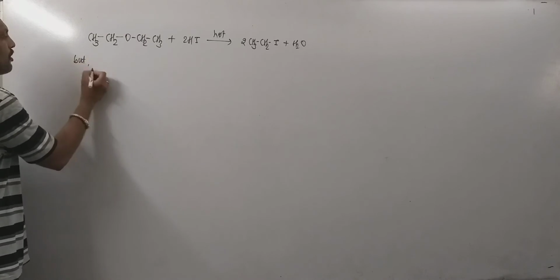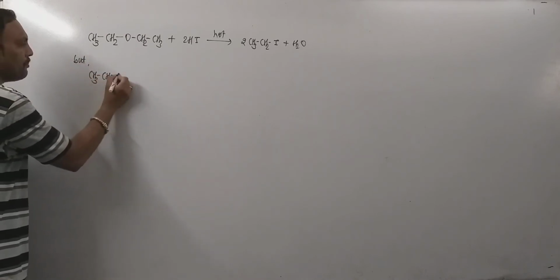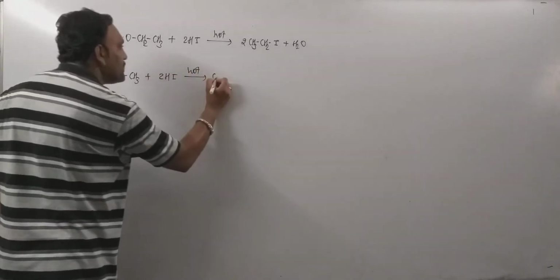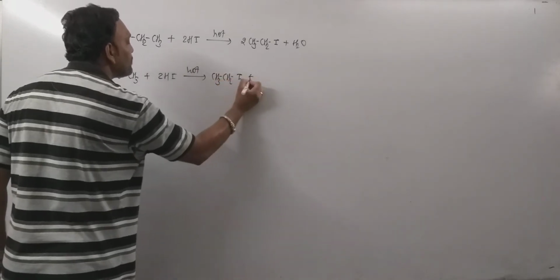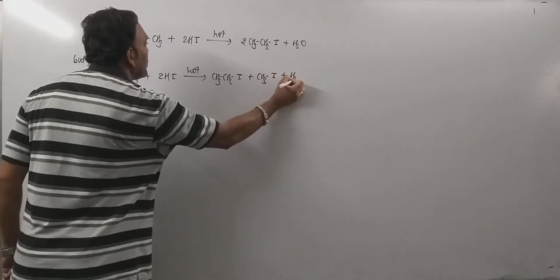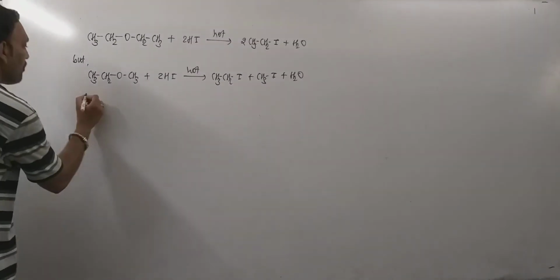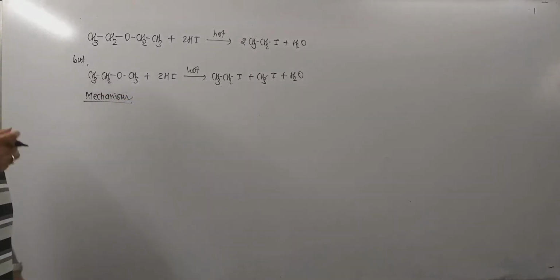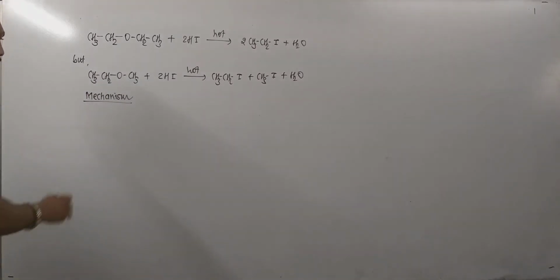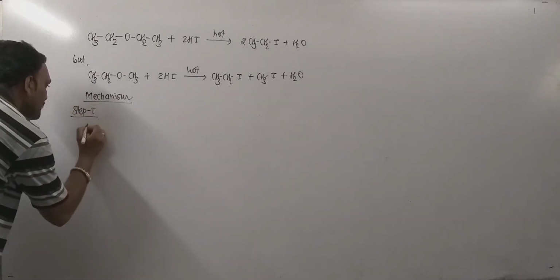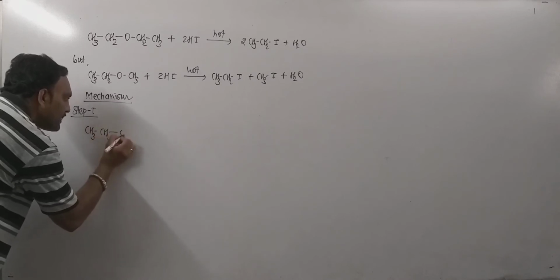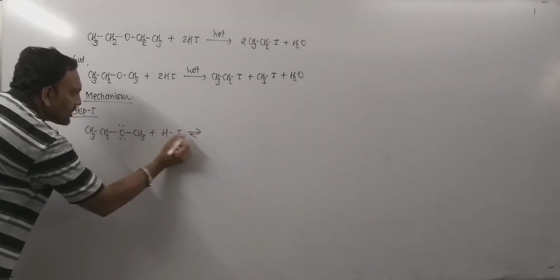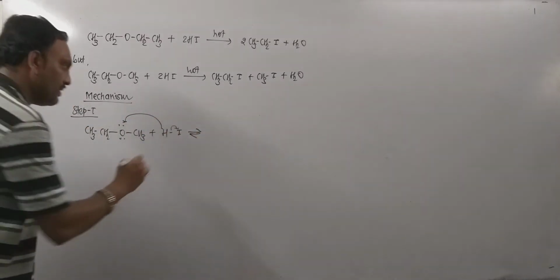But if instead of this, a mixed ether like methoxyethane, that is ethyl methyl ether, is heated with excess HI, then a mixture of ethyl iodide and methyl iodide is obtained along with water. Now, why does this happen? As far as the mechanism of this reaction is concerned, that is so simple. Now we are going to explain this reaction. Step number 1, as usual, involves protonation of the ether. Now, methoxyethane can be given as, so protonation in the very first step takes place,